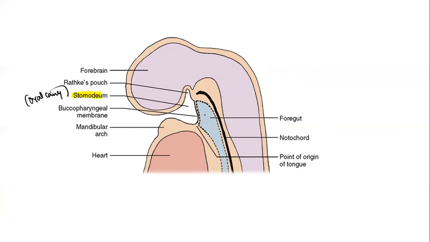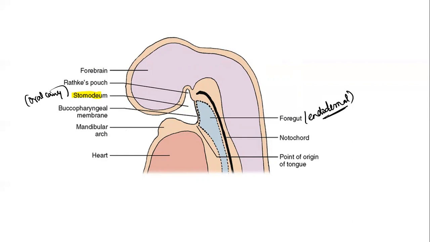Now, the foregut will give rise to a lot of structures like the pharynx and all that. As I told you, it is going to give rise to the entire GIT. So the foregut is going to give rise to the pharynx, so this is an endodermal derivative. The stomodeum is a different derivative, right? Now, you all know that in an adult, the oral cavity is continuous with the pharynx cavity. The pharynx has a nasopharynx, oropharynx, and laryngopharynx. So the oral cavity that communicates with the pharynx is called the oropharynx. So the oral cavity is also continuous with the pharynx.